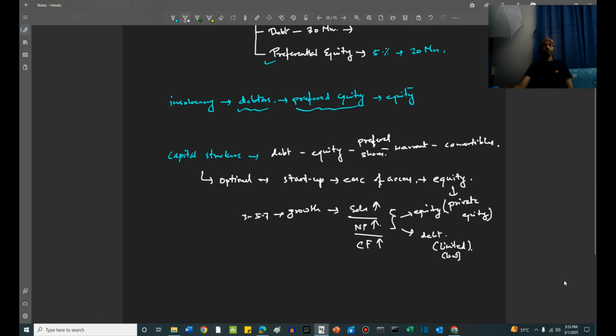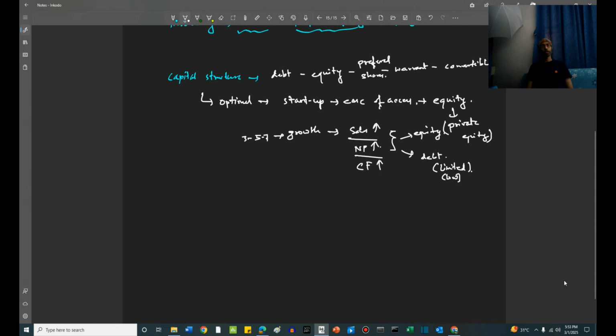Now, if it's a matured company, and specifically if it's a matured company in a very defensive sector like consumer non-durables, like electricity, like FMCG and all that, right? It is a defensive matured company. So what do we mean by defensive? The cyclicality is less. In that case, debt is quite accessible. Equity is also quite accessible and valuable.